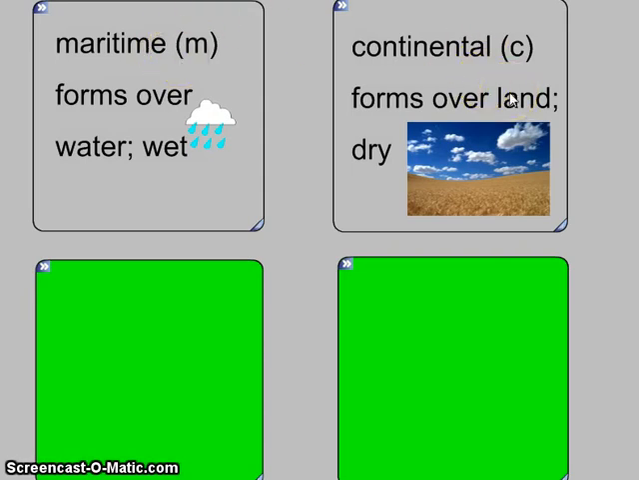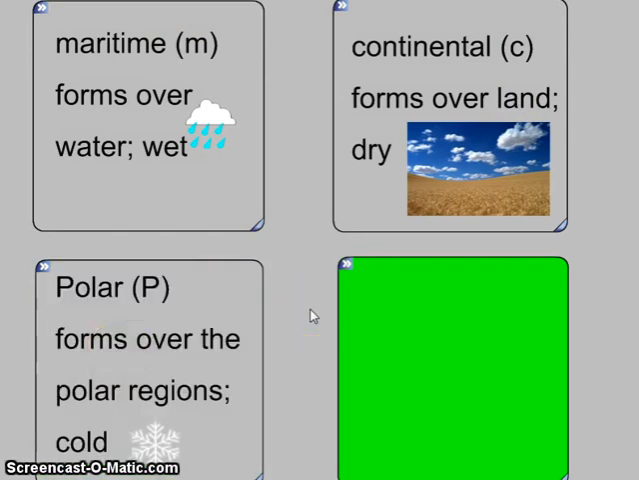When we talk about the temperature of an air mass, there's two words we can use. One of them is polar. And a polar air mass is an air mass that forms over a region that is cold, like the North Pole or the South Pole. When we talk about a polar air mass, notice that we indicate it with a capital P. In your note-taking packet, please define polar and draw a picture of something like a snowflake.